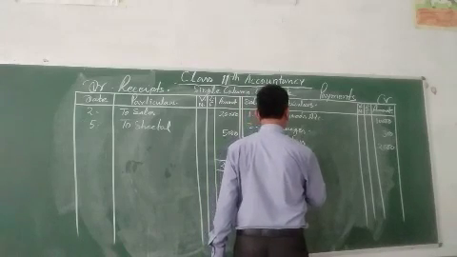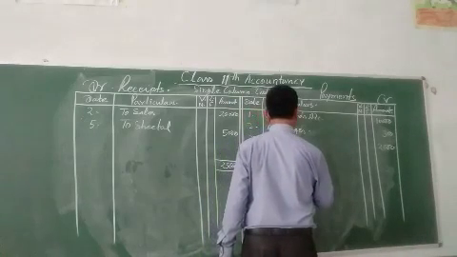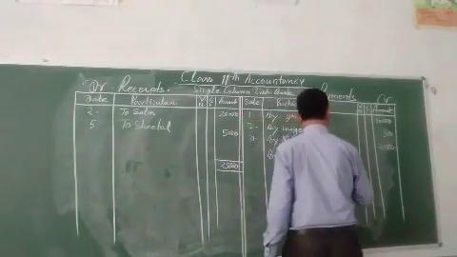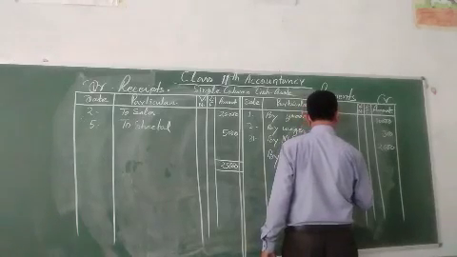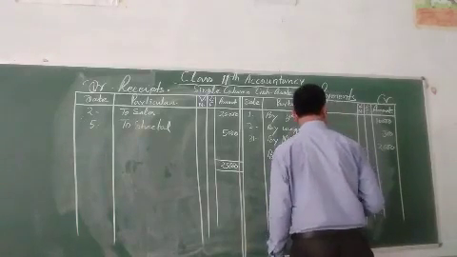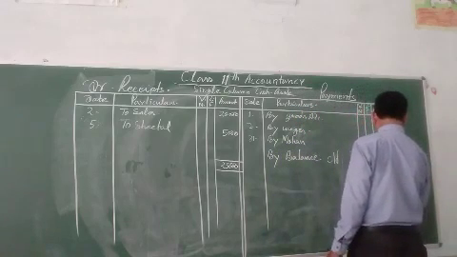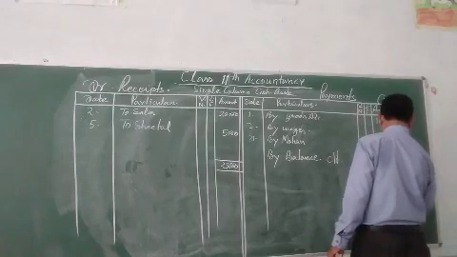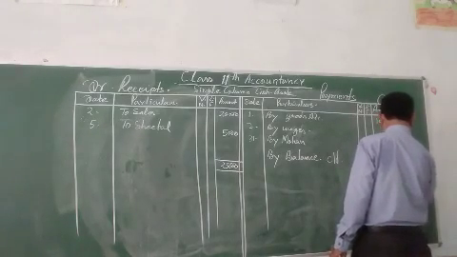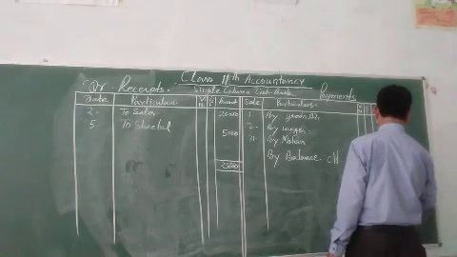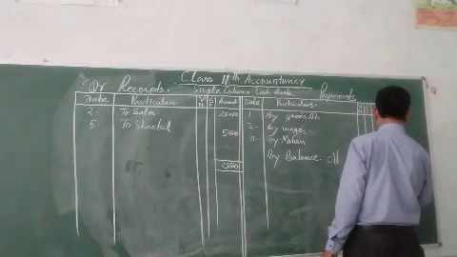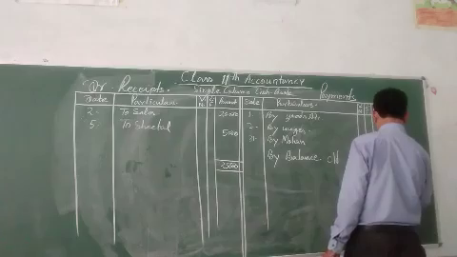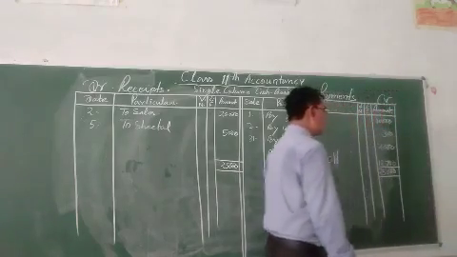By balance CD, whatever the balance is, you can find and write over here. 12,700.